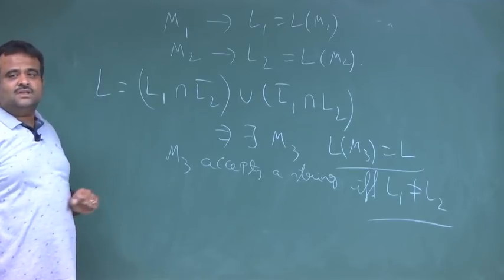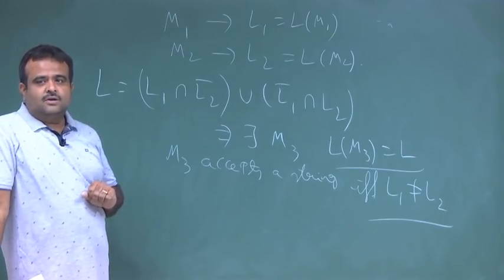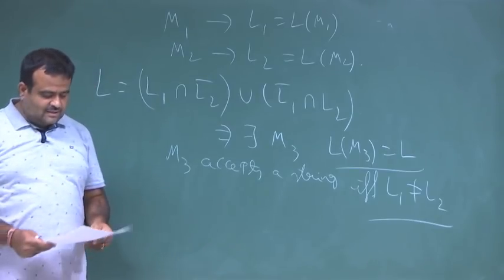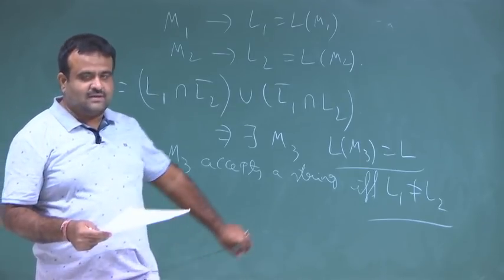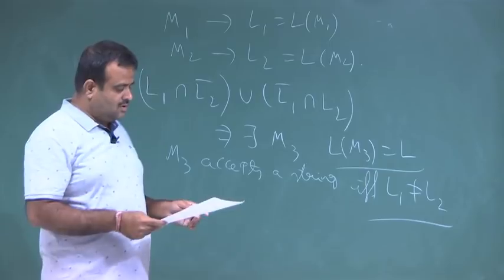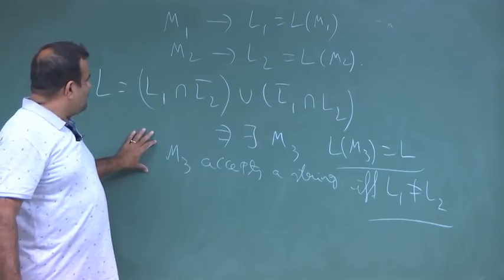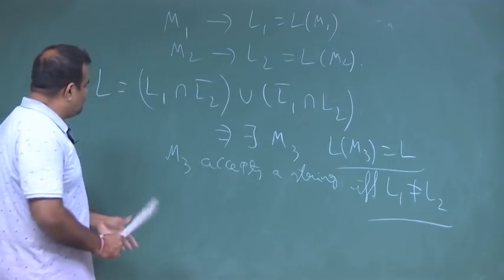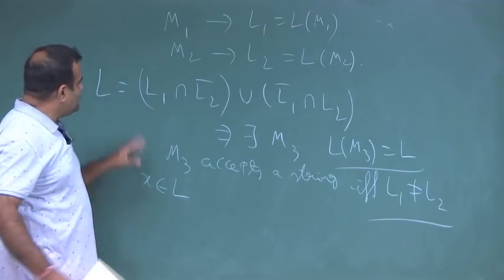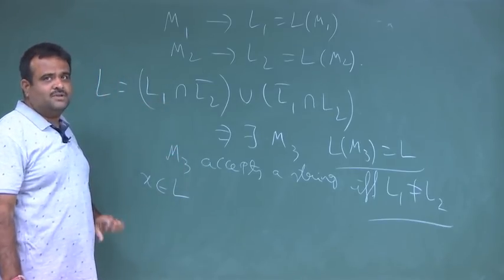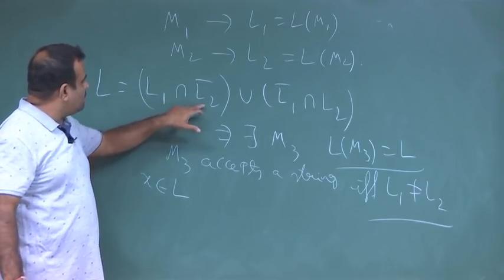Now, we have to check whether this regular set is empty or finite or infinite. That we can do using some algorithm to decide whether a regular set is empty, finite, infinite. If there is a string which belongs to this L, that means L1 and L2 cannot be same. If they are same, this has to be empty, because of the way we have constructed this.